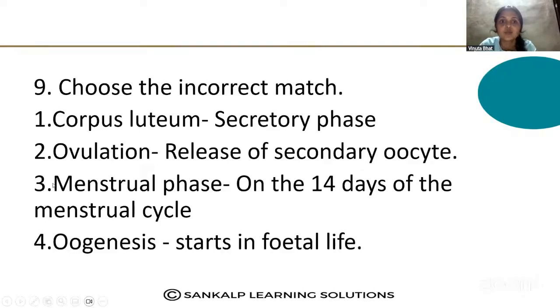Next question. Choose the incorrect match. Here: corpus luteum, secretory phase; ovulation, secondary oocyte; menstruation on the 14th day of the menstrual cycle; oogenesis starts in fetal life. So here you have to find out the incorrect match. Let's see the answer. Option C.